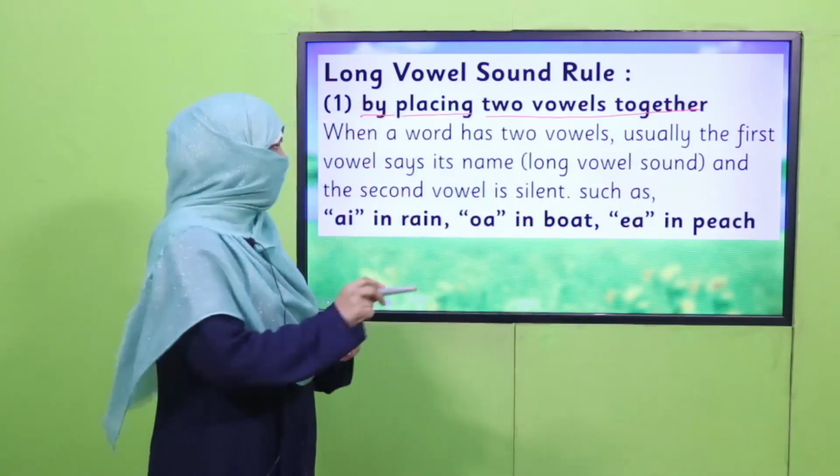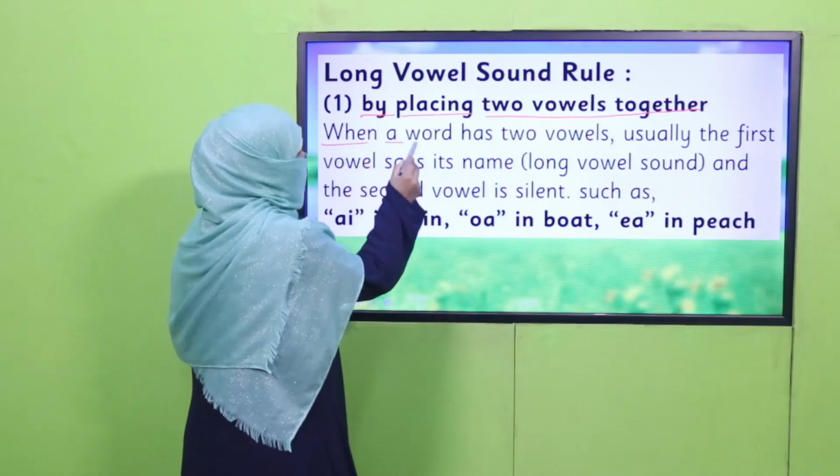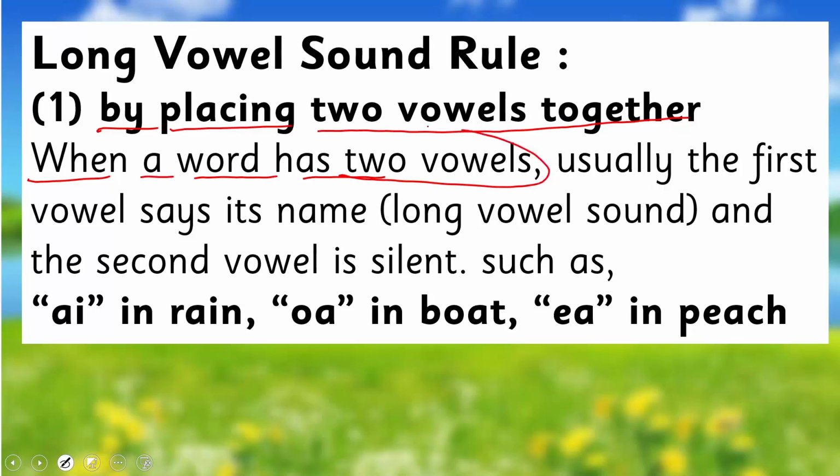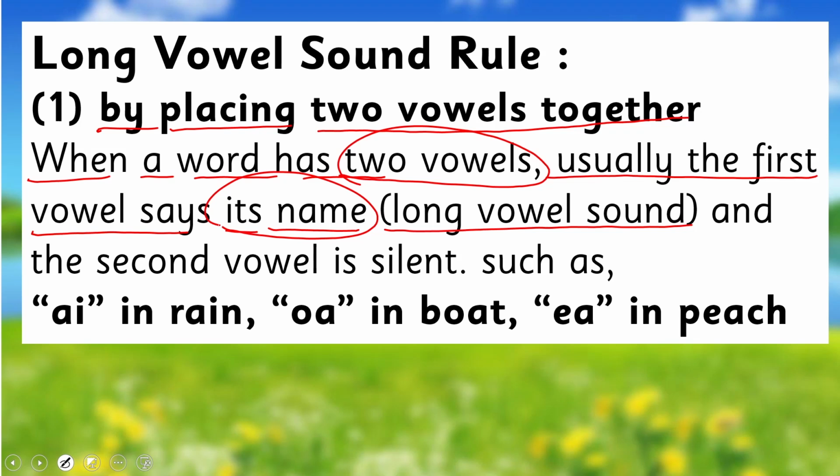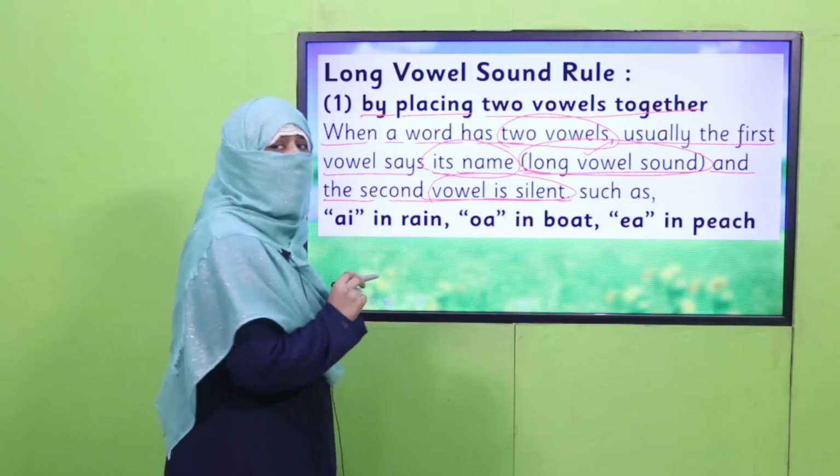If in a word you find two vowels together, usually the first vowel says its name, that is the long vowel sound, and the second vowel is silent. We will not say it.